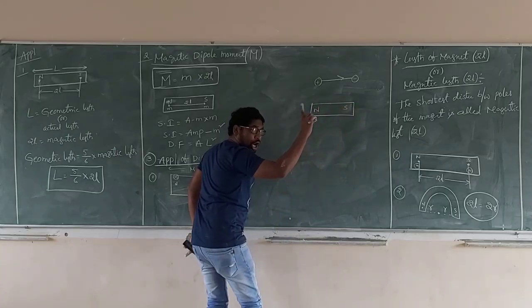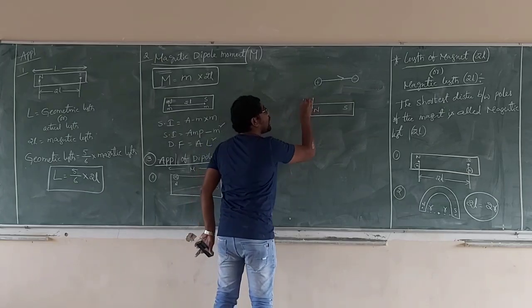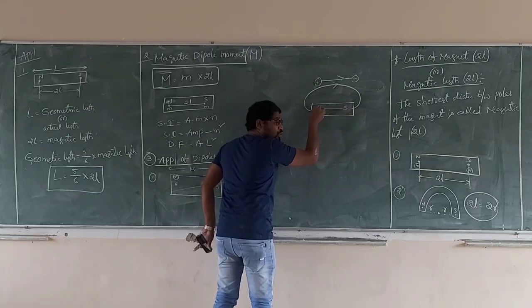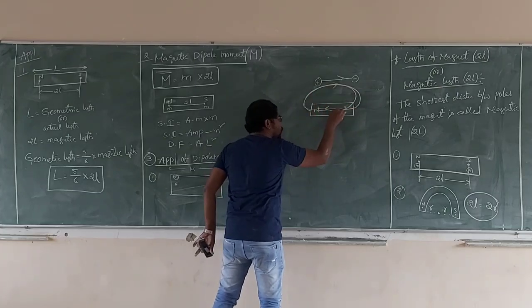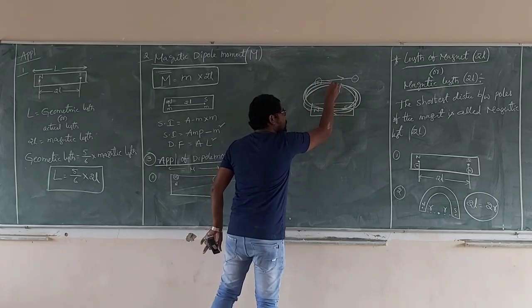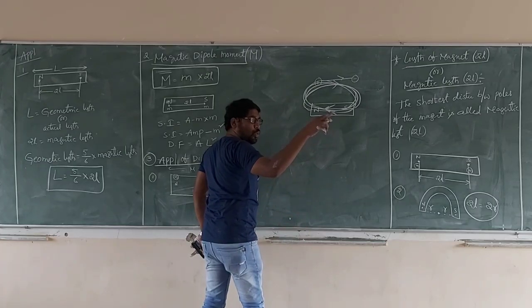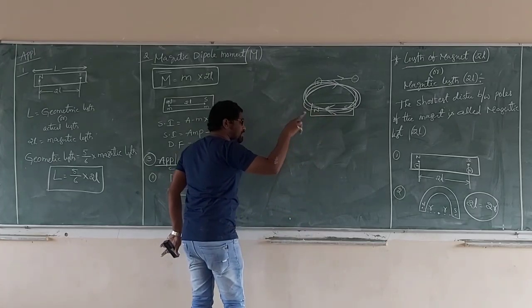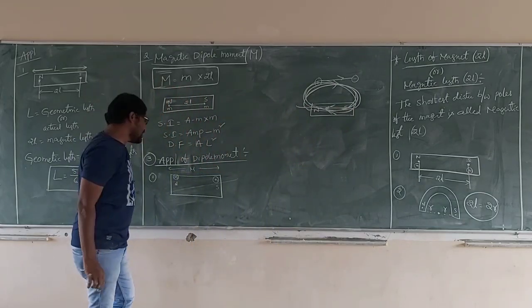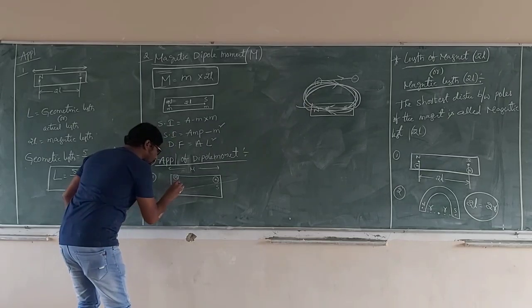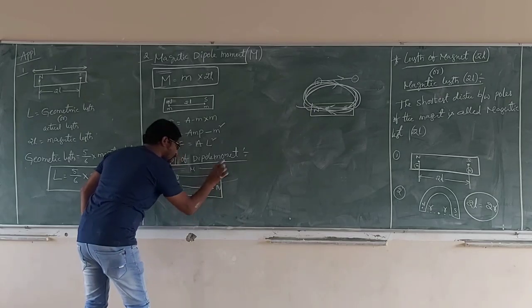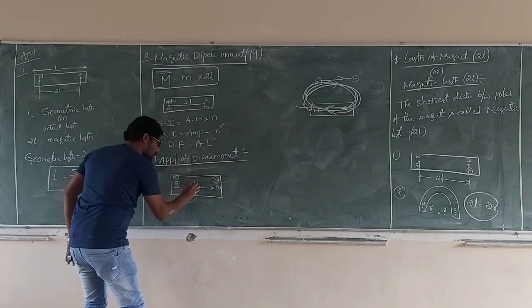Outside the magnet, the lines go from north to south. Inside the magnet, they go from south to north. These are closed loops. Now, what is the direction of the magnetic moment? Inside, south to north. Let us remember. The direction of magnetic moment is always south to north.